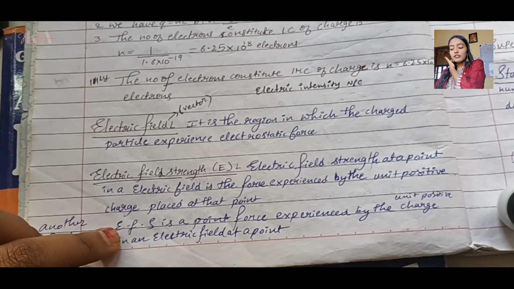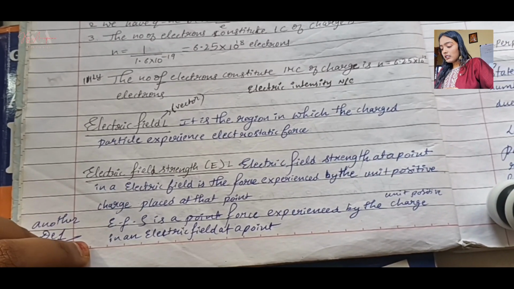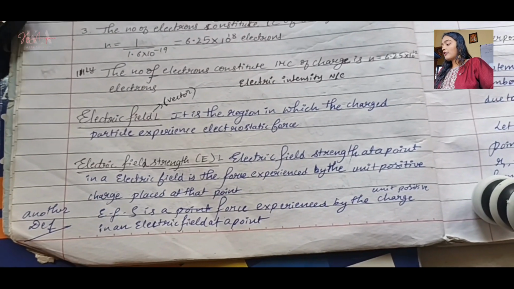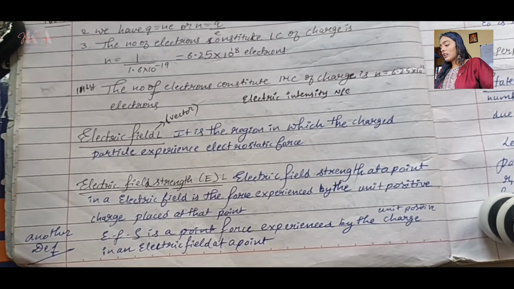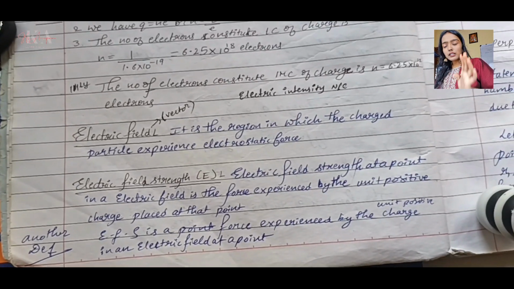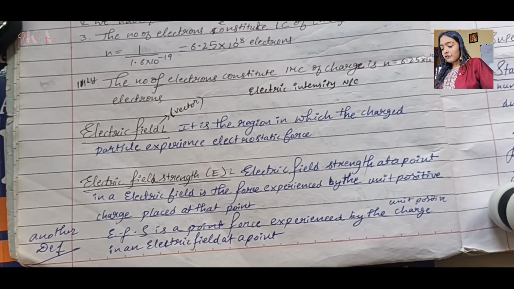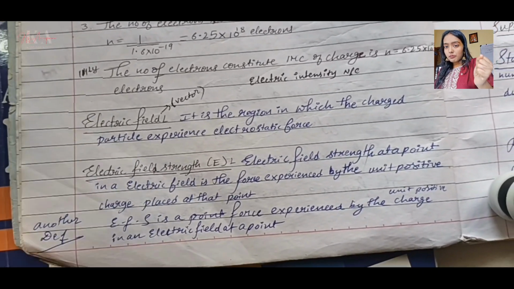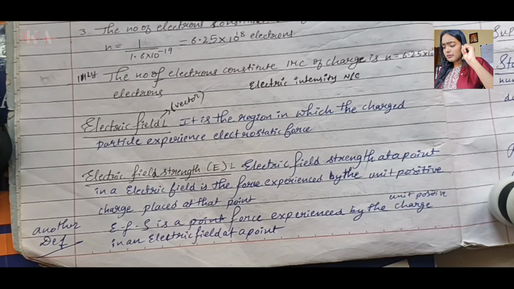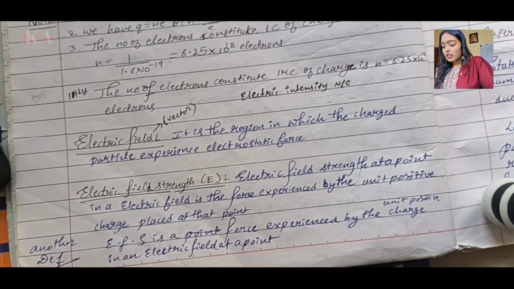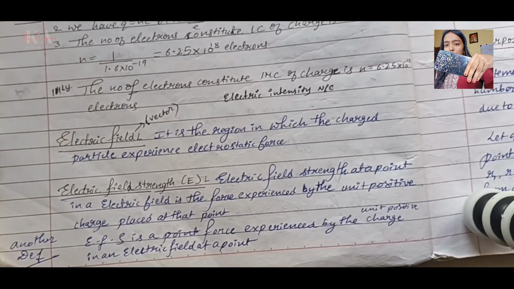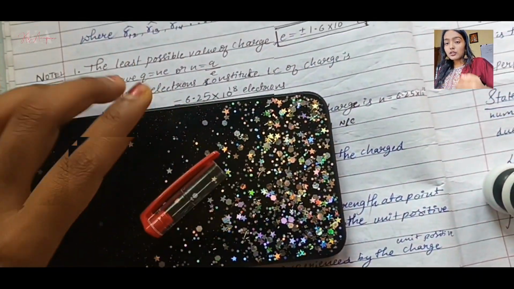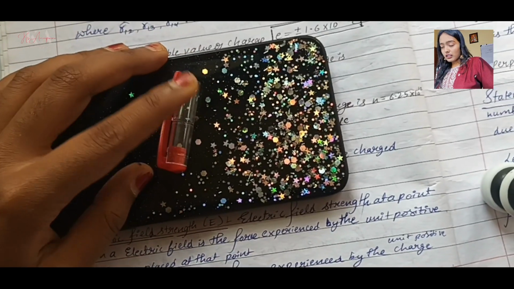And then what is electric field strength? In a simple way, I have written this one. Electric field strength is the force experienced by a unit positive charge in an electric field at a point. What do you mean by that? It's a force experienced by a unit positive charge, means unit is basically 1. A single positive charge is placed in an electric field, at some point. The force which is experienced by that is the electric field strength.